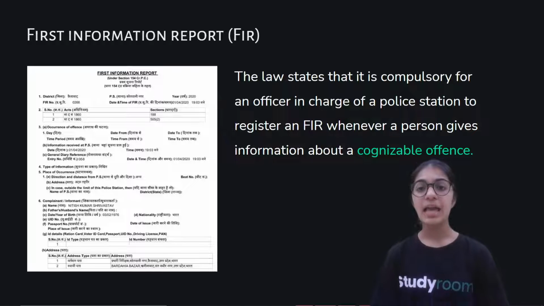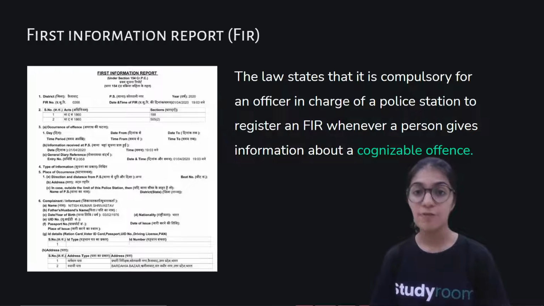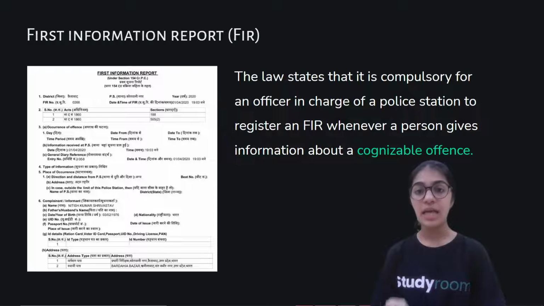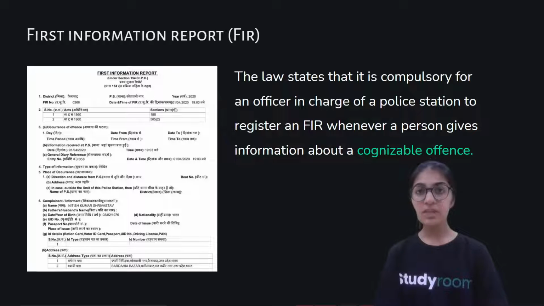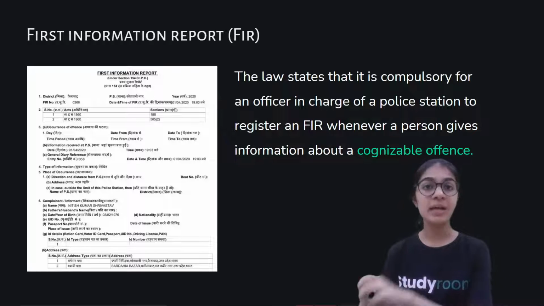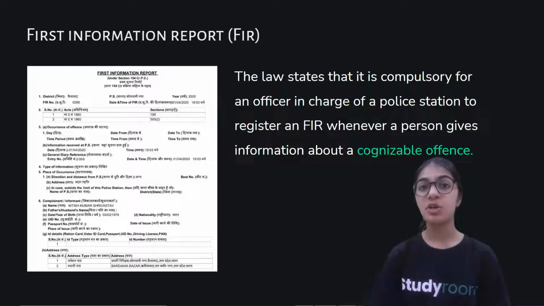Alright, and here a statement is written that the law states that it is compulsory for an officer in charge of a police station to register an FIR whenever a person gives information about a cognizable offense. So, for example, there is a murder, and on the spot the police is able to catch the murderer. He won't put that murderer directly into the jail if an FIR hasn't been filed.